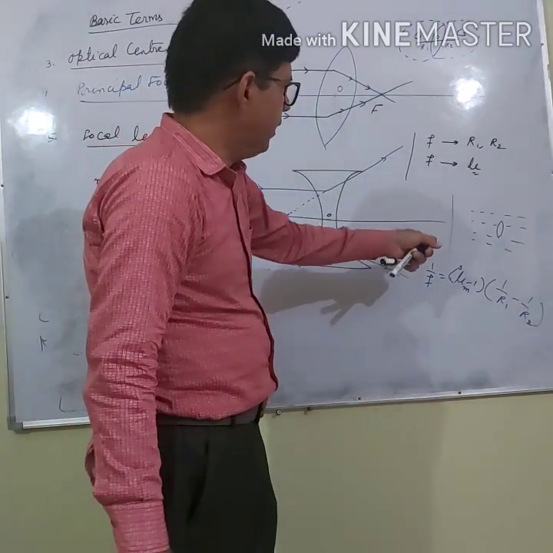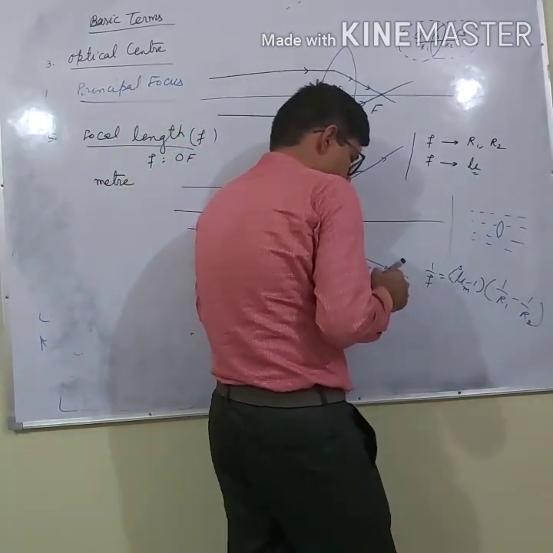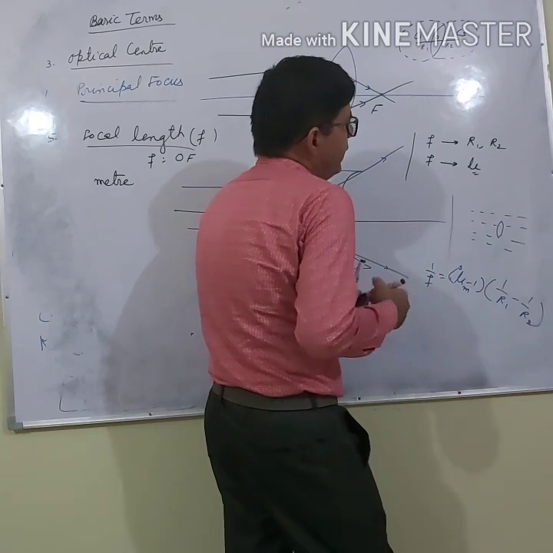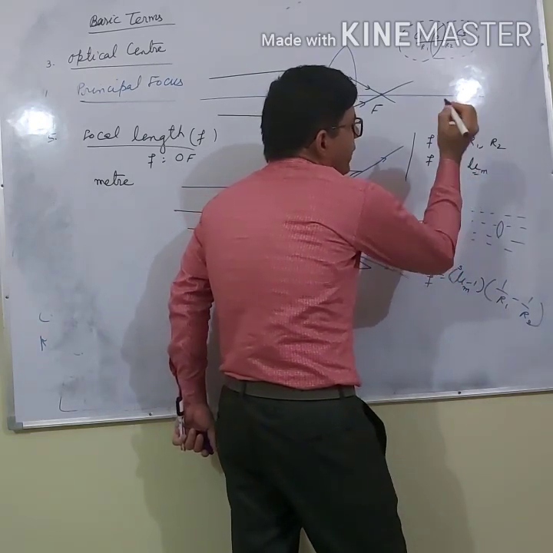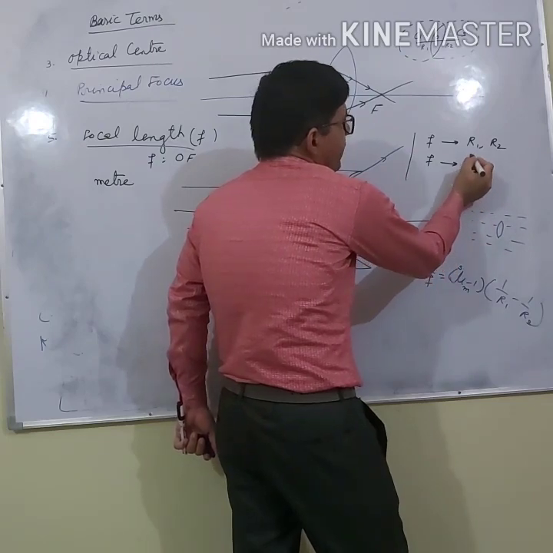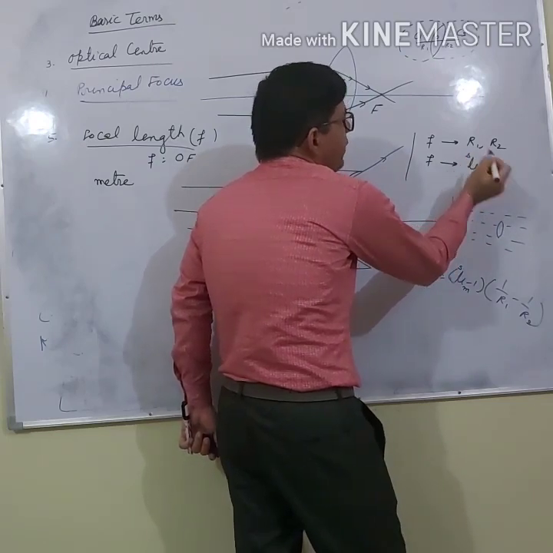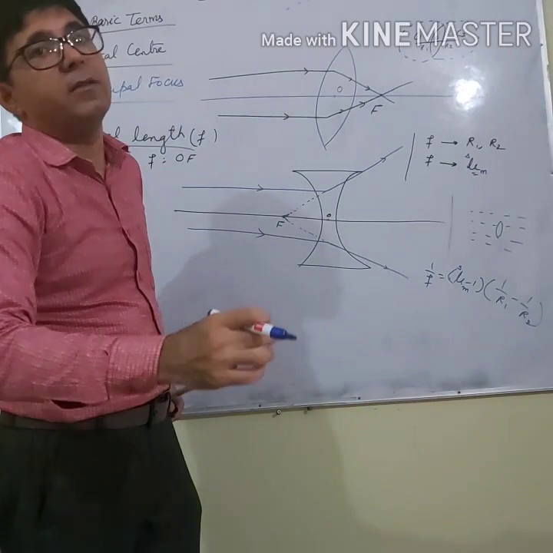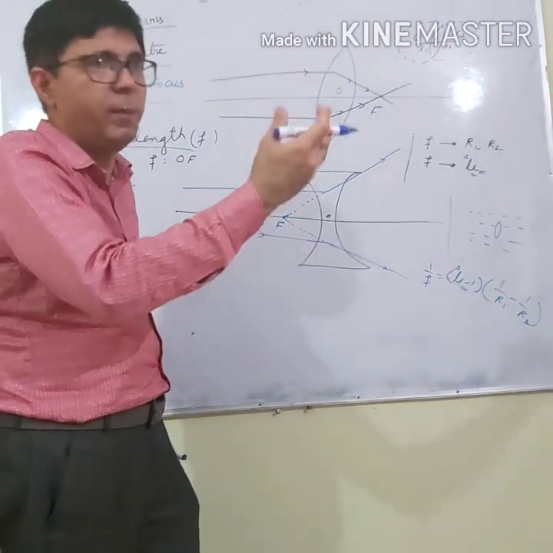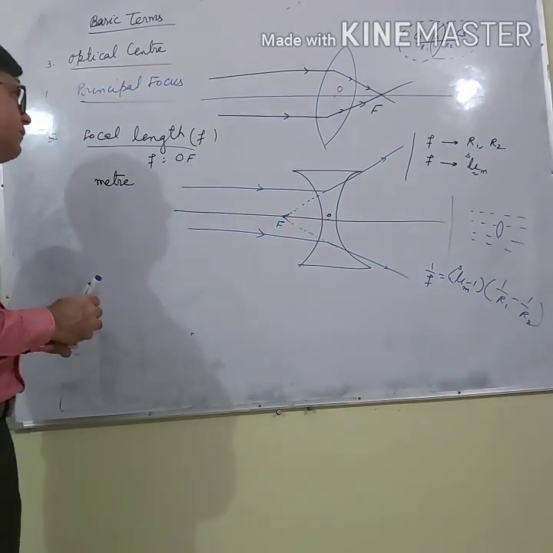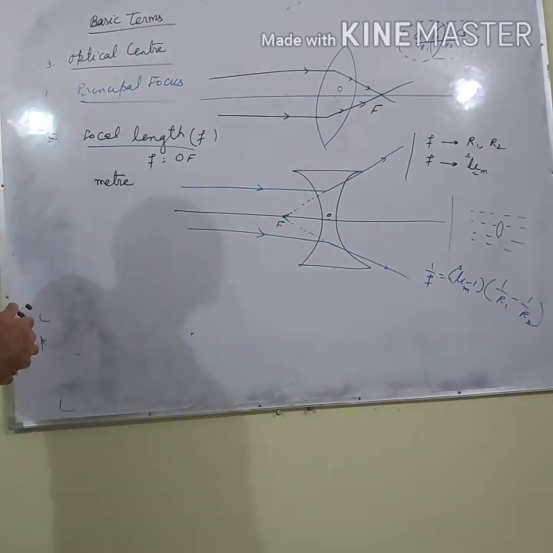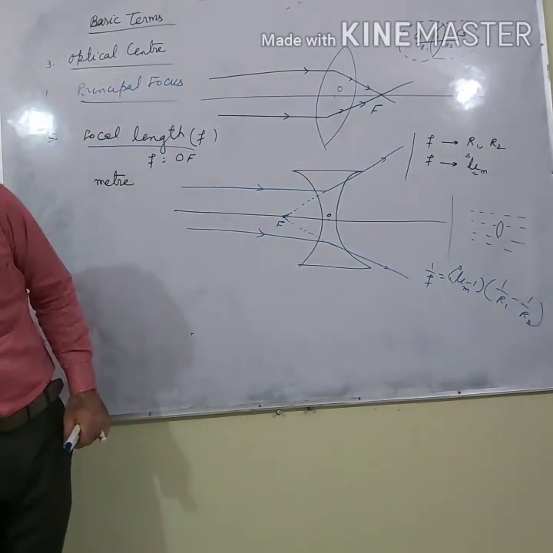So you can say the focal length depends on the refractive index of the material of the lens with respect to the surrounding medium. S for the surrounding medium and M for the material of the lens. So this is about the focal length.